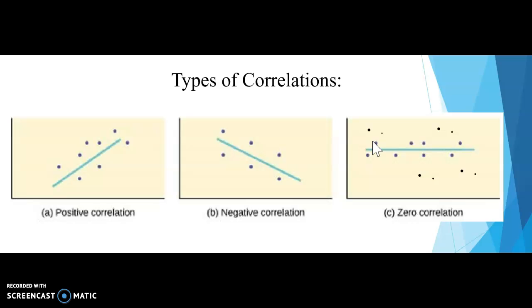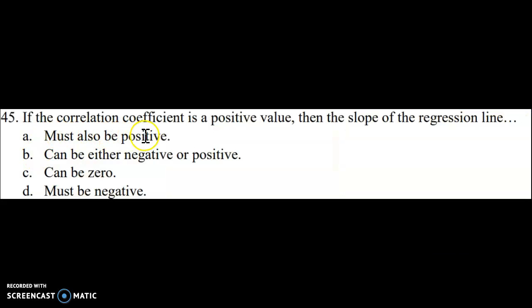So if we have a correlation coefficient that is a positive value, then the slope of the regression should also be positive. Okay, so it must also be positive. Yep, that's got to be it. Can either be negative or positive. Nope, it can't be negative.